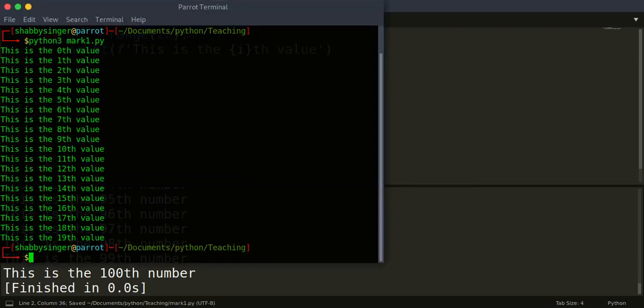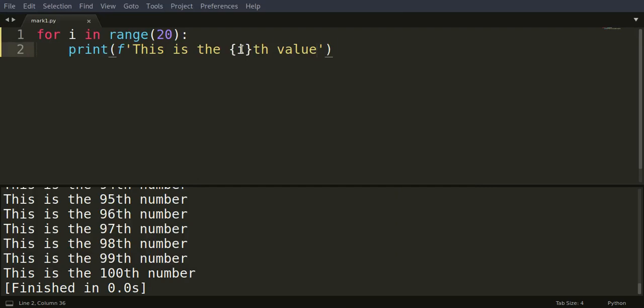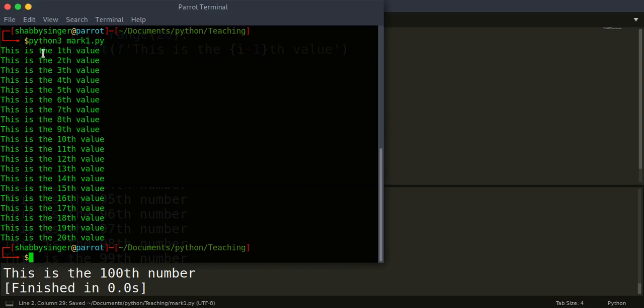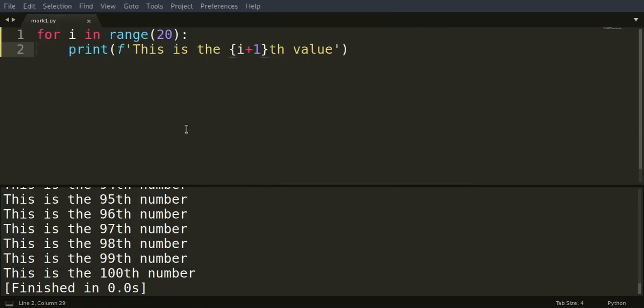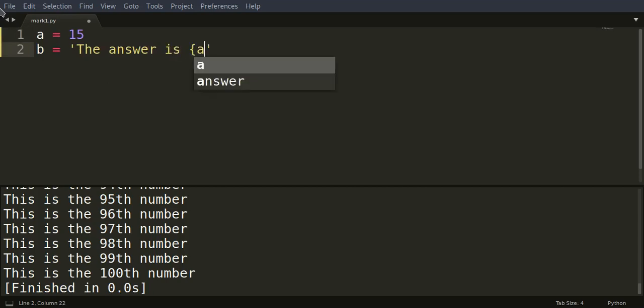Let's see, and this is the 0th value, then second, third, and fourth, and this is it. We get the same thing. And we could even add something in here. We could just say this, and it would still work. That's it. f-strings are really easy, and you don't have to just use them in print statements. You can use them anywhere. You can just say a equals 15, and then b equals the answer is, put a curly bracket and say a. Make sure you put an f here.